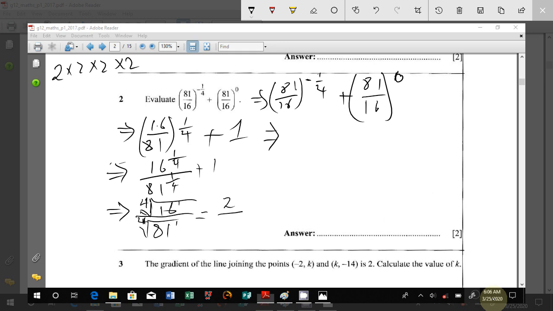2 over, remember the 1, I've not forgotten it, we are still using it. It's plus, at the end of the day we add with the 1. So 2 over, what about 81? Let me try to work with 3 first. 3 times 3 times 3 times 3. 3 times 3 is 9, times 3 is 27. Okay, let me work faster. 9 times 3 is 27, times another 3 is 81. So for the down part, 3 yes has it.